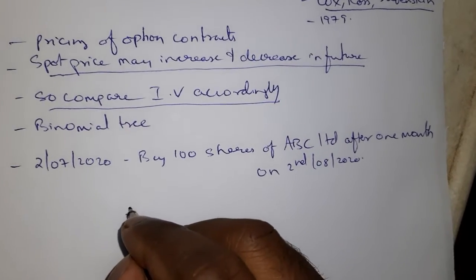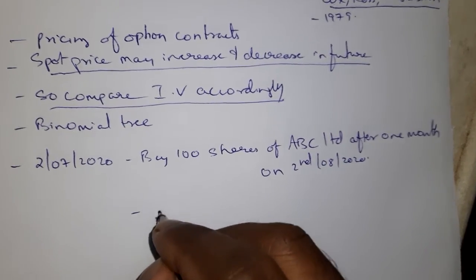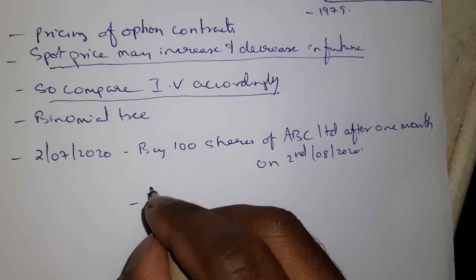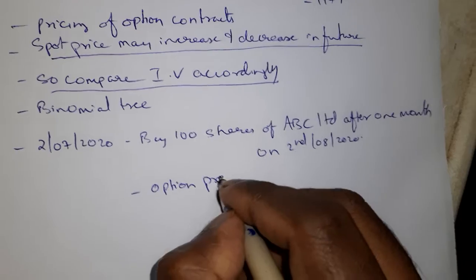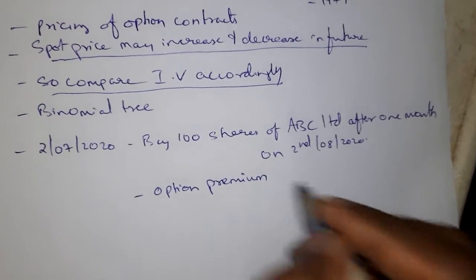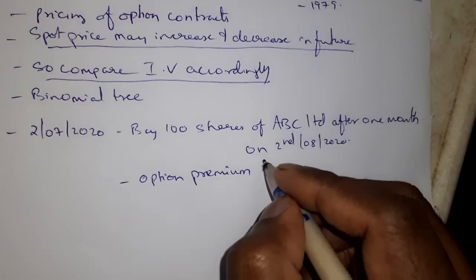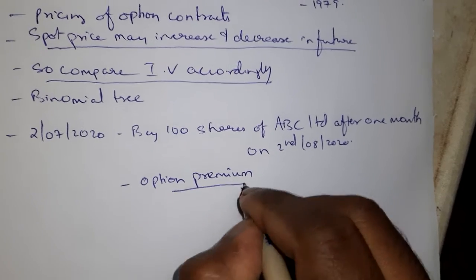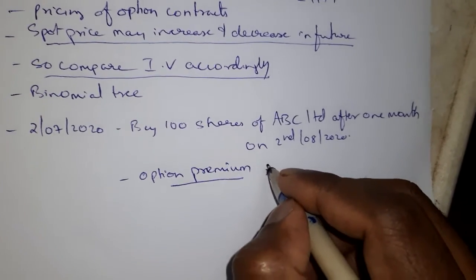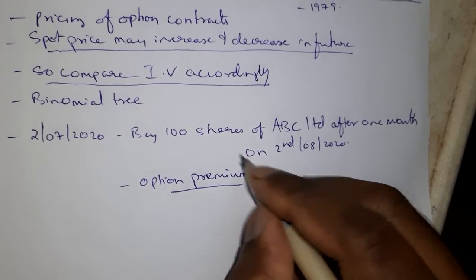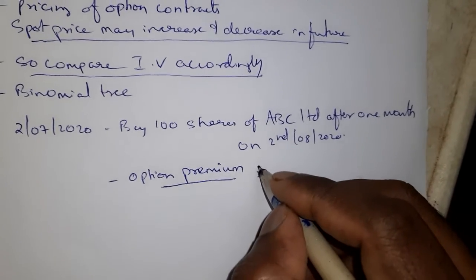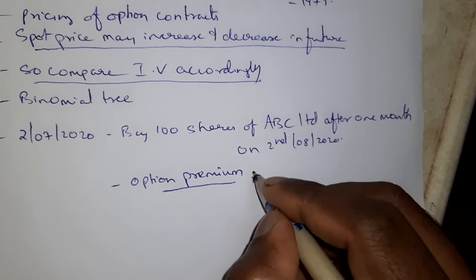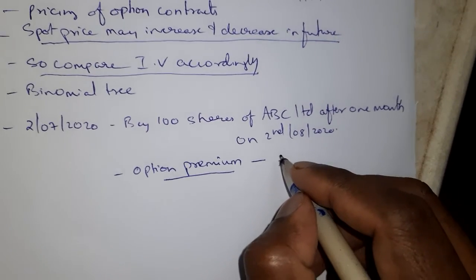Now when I make the option contract, I have to pay option premium. I am the long here, and when the long makes this contract, the short will charge option premium. And now the question is, what will be the option premium charged?